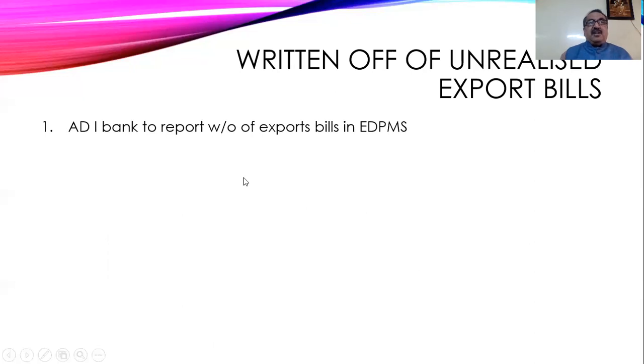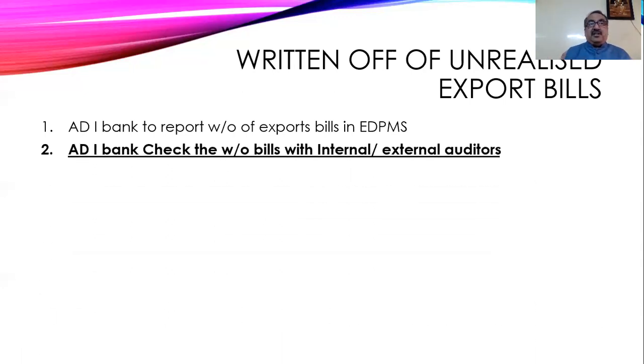Then authorized dealers have to report the write-off of export bills in EDPMS. This has to be submitted to the RBI, so automatically it will go to the RBI. The authorized dealers have to report the total amount of write-off during the calendar year. That has to be reported by the authorized dealer. That means the reporting responsibility falls on the authorized dealers.